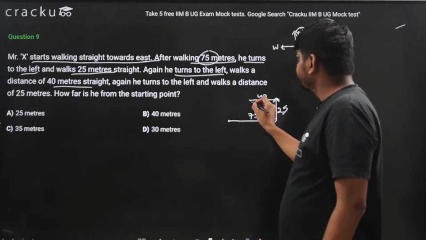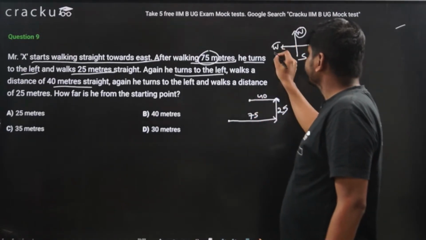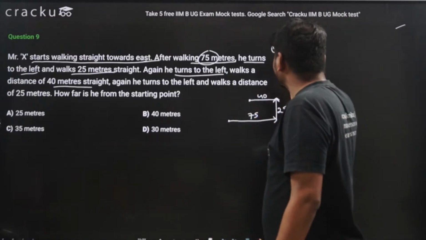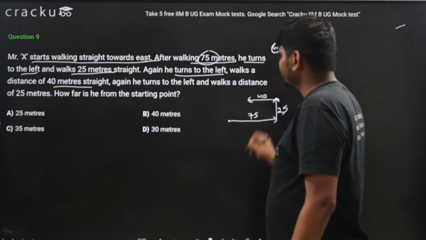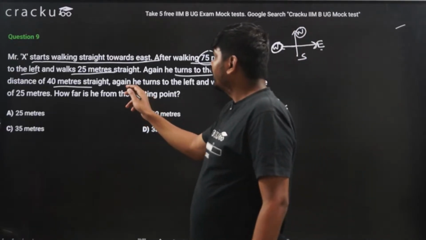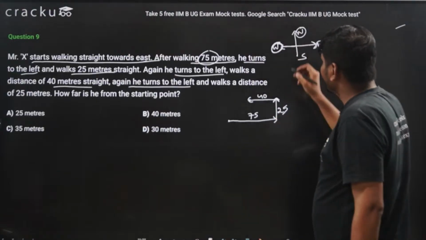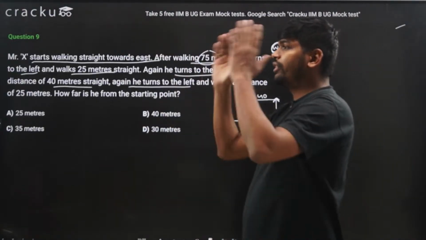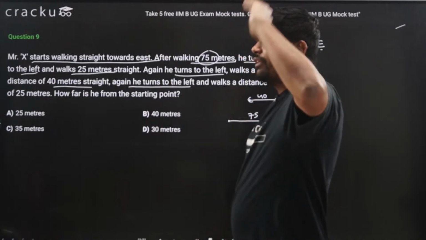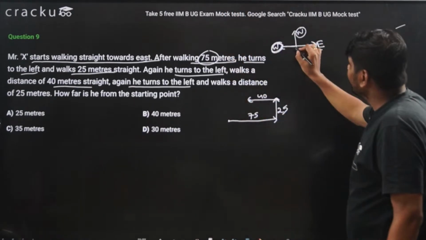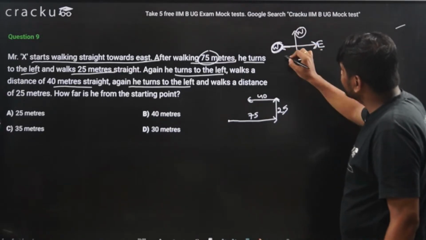Now Mr. X is facing towards the west direction. Again he turns to the left. That means when you are facing west, left will be south and right will be north.